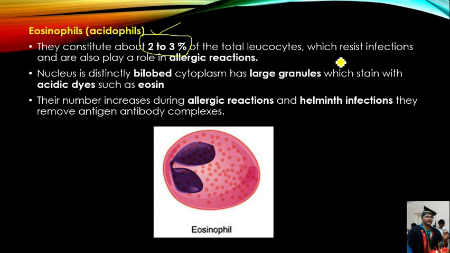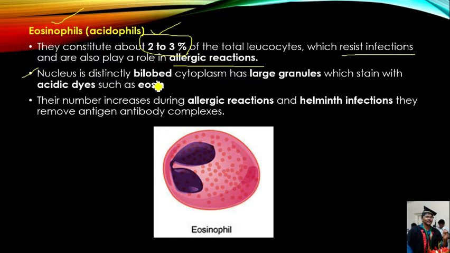Then the function of eosinophils or acidophils is to resist infections, and they also play a very important role in allergic reactions. When the human body is affected by allergy, the main white blood cells which increase in number are eosinophils. If we find more eosinophils in our blood, that will indicate allergy.